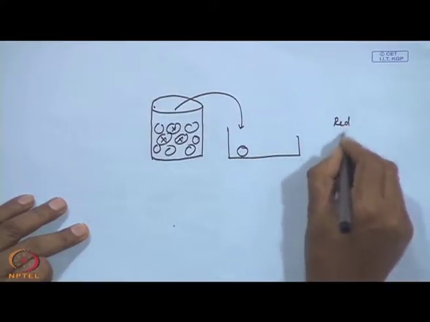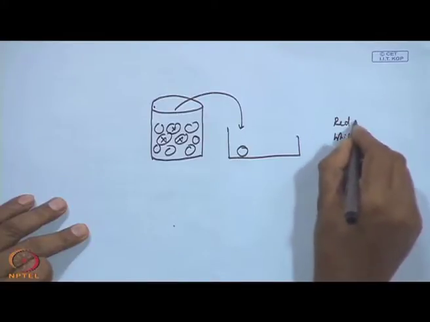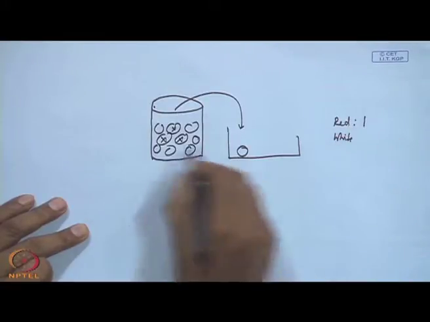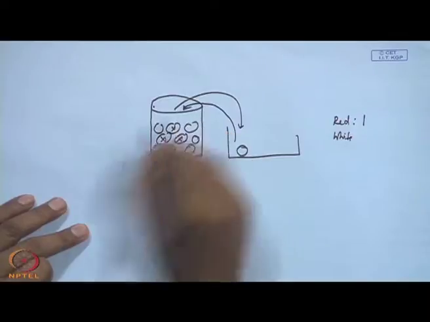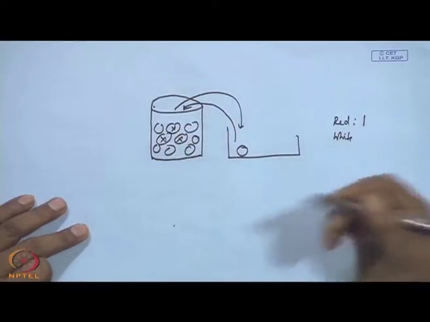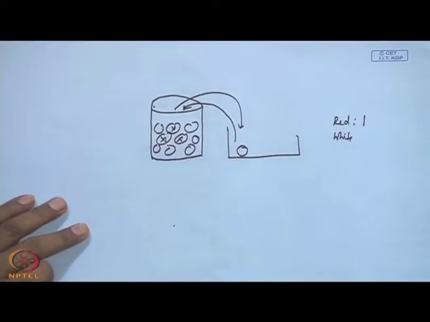So, either red or white. So, you are counting that red, okay. Then again you are replacing this. So, in a similar manner you are continuing the experiment. The size of the population, what will happen? The number of balls will remain as it is. From experimental point of view, it will never end. So, this is what is infinite population.